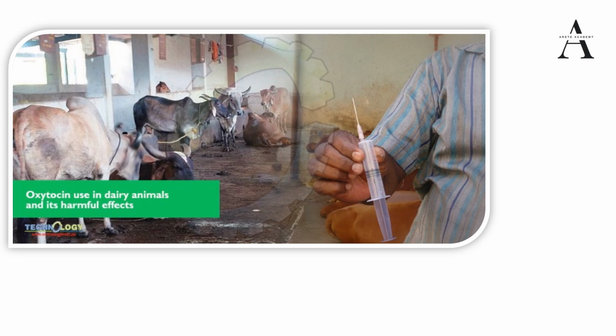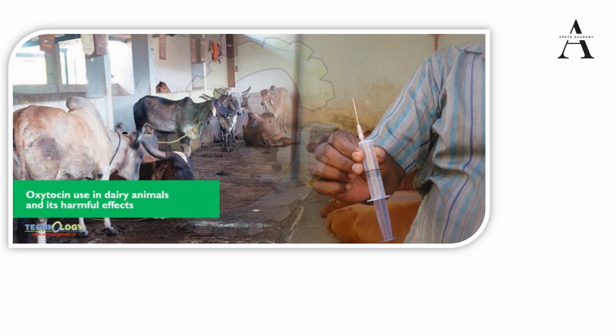So oxytocin is also known as the love hormone, because it helps in the delivery of babies, and it is naturally released in the body of the mother, basically to induce labor pain and contraction of the muscles of the womb. It also stimulates the release of milk in mothers. However, nowadays, in order to increase the milk secretion, we are artificially injecting oxytocin in cows or buffaloes. So that is harmful. This is one chemical which we should know.